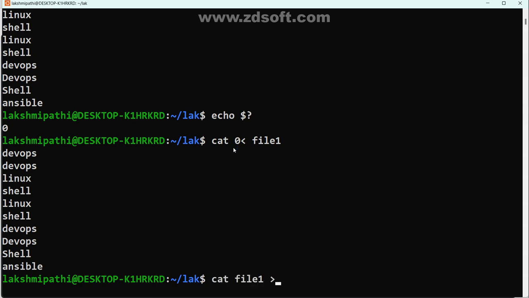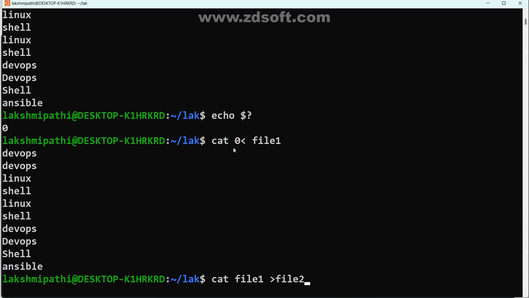Generally you may go for greater than file two. You know the meaning of this? Anyone tell me what is the meaning of this? What we are doing here? What is the meaning here? Is it valid or not? Is it a valid command or an invalid command? Quickly respond. What is it trying to do?